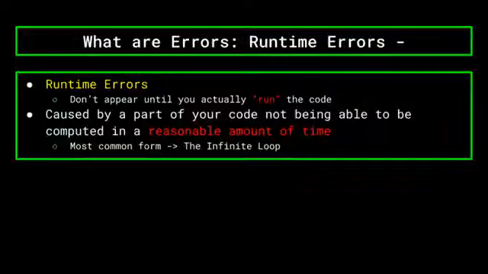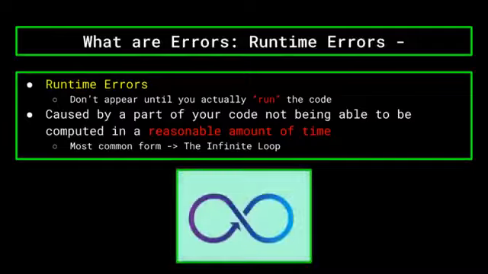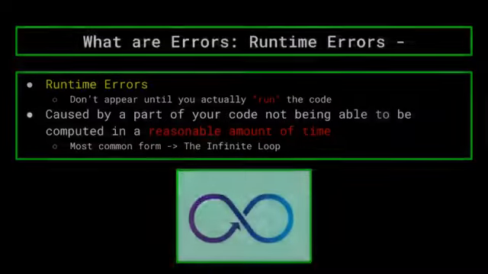Runtime errors are usually caused by a statement in your code that seems logically sound, but the computer physically has no way of computing it in a reasonable amount of time. The most common of these errors is one which we've already talked about, the infinite loop. As a refresher or an example, think of an infinite loop like this.